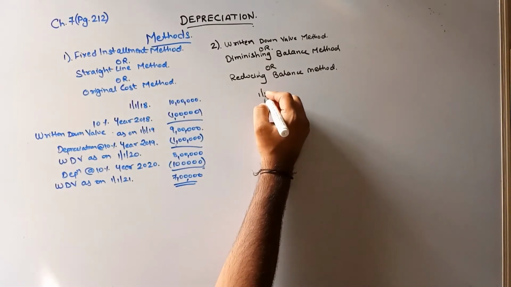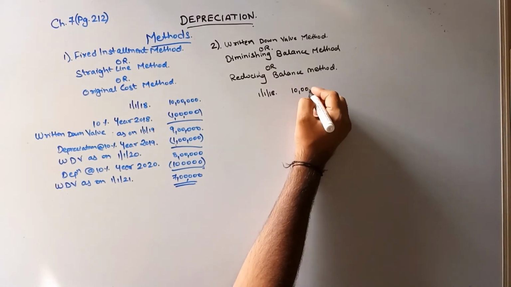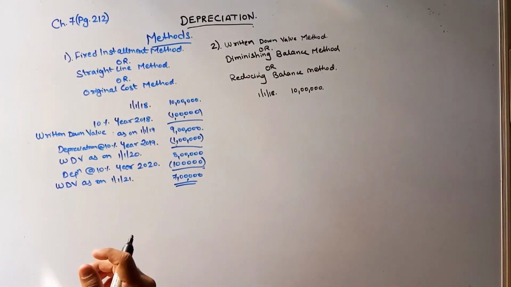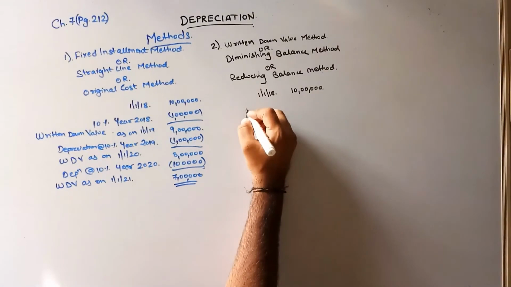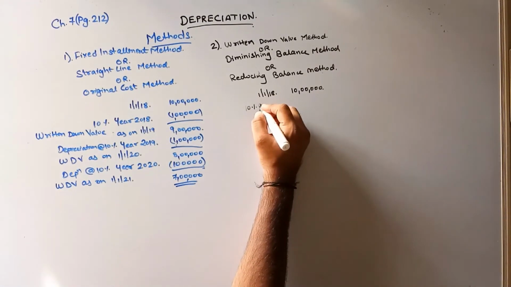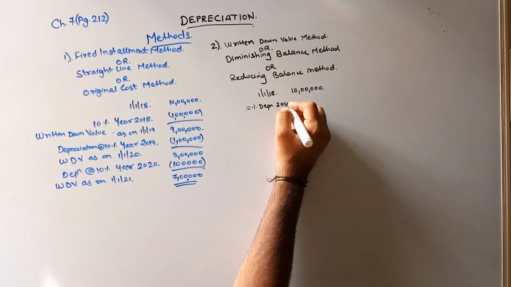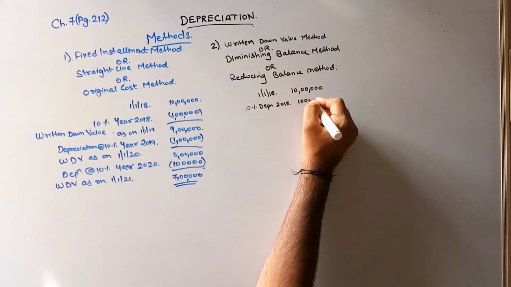See, on 1st of Jan 18, I purchased an asset for 10 lakhs. Now, when I have to charge my depreciation, 10% depreciation for 2018, how much will it be? 1 lakh.